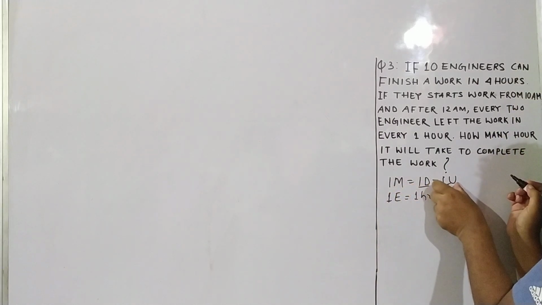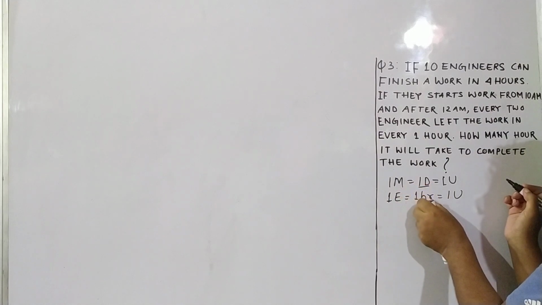One man, 1 day, 1 unit. Man is replaced by engineer, day is replaced by hour.